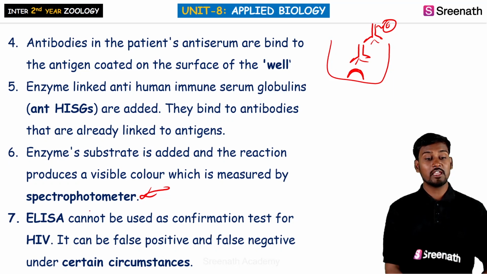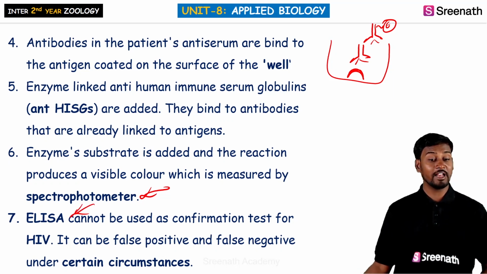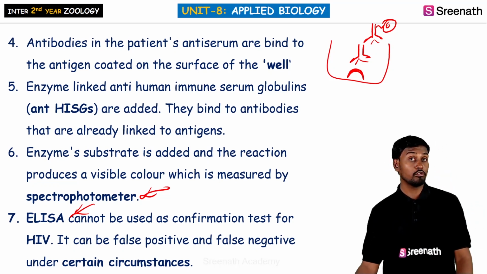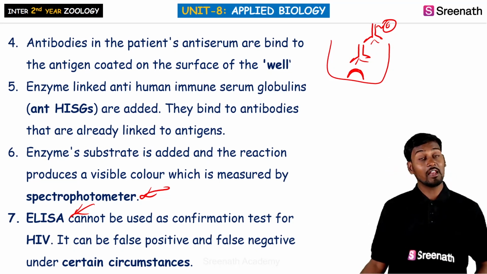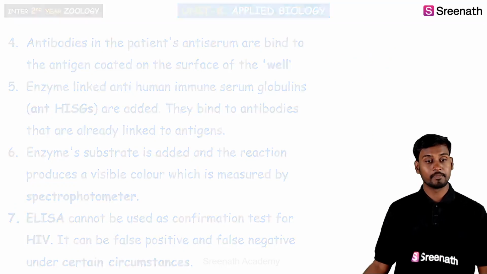So HIV is the one which has been confirmed by the ELISA, especially indirect ELISA. Sometimes we have to take care that there may be false positives or false negatives arising as a result of this clinical immunological procedure.